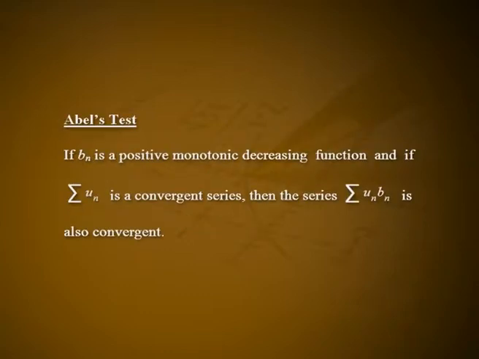Abel's test: if Bn is a positive monotonic decreasing function and if summation un is a convergent series, then the series summation un into Bn is also convergent. Let Vn is equal to un into Bn and Sn is equal to summation r varies from 1 to n ur, Vn is equal to summation r varies from 1 to n Vr be the nth partial sums. Then Vn is equal to u1 b1 plus u2 b2 plus etc. plus un bn, which is equal to s1 b1 plus s2 minus s1 into b2 plus etc.